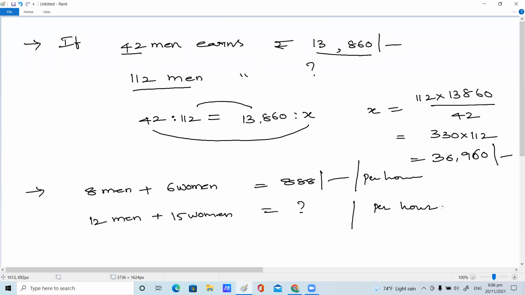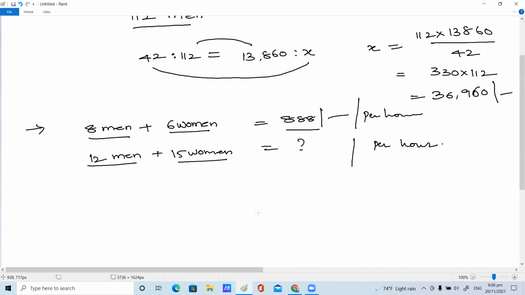Is it direct proportion or indirect proportion? Direct proportion. Very good. Men are rising here, women part also rising, so the amount earned by the people will also increase. It's general sense. If you think, you will get it's a direct proportion. So how are you supposed to find here?